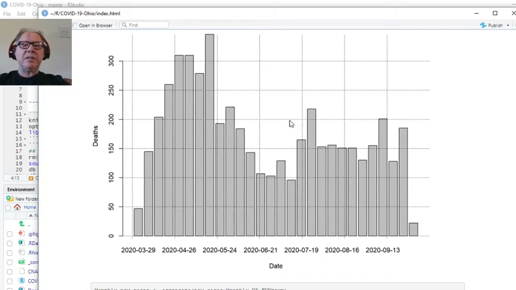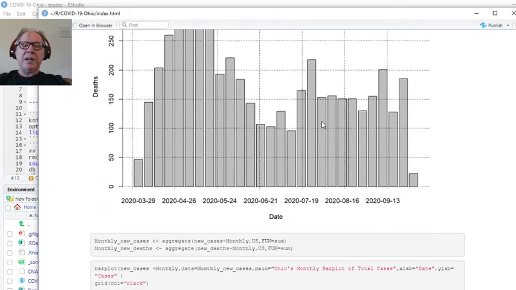Now we look at deaths. The last spike was here. 1, 2, 3, 4, 5, 6, 7, 8, 9. So for 9 straight weeks in a row, we've been below this spike right here. And if you go look at this spike here, all these weeks are below the major spike. Yes, there's some volatility, but on a weekly basis, we're probably not doing that bad.